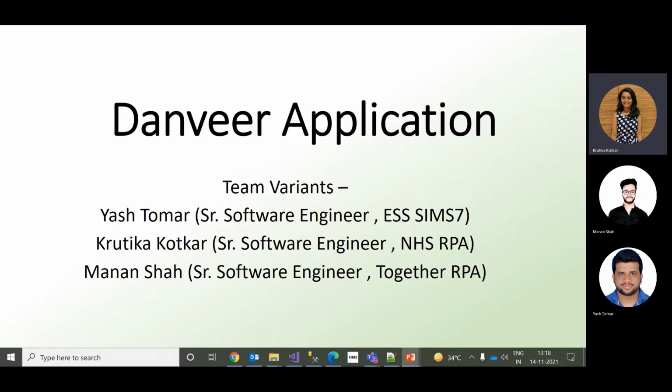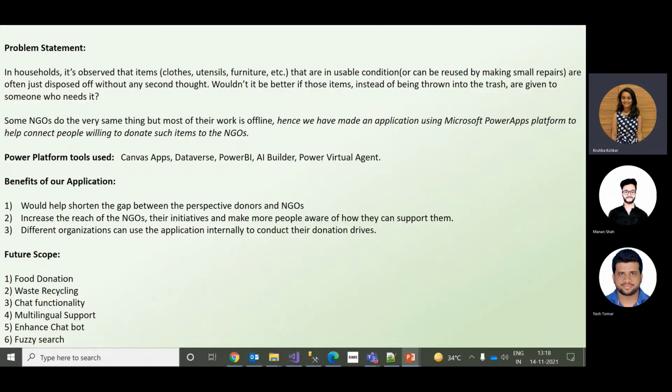Our homes have clothes, furniture, or electronics items that are not in proper condition and could be repaired and reused. At times, we neglect and dispose of them without any second thought. Wouldn't it be better if it's given to someone who needs it? This kind of problem has been tackled offline.